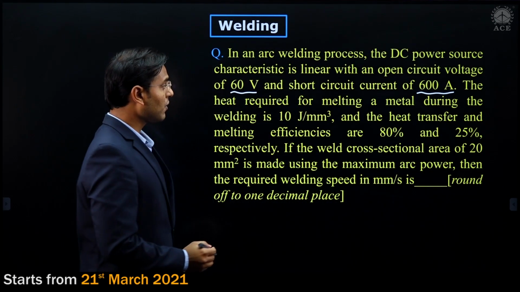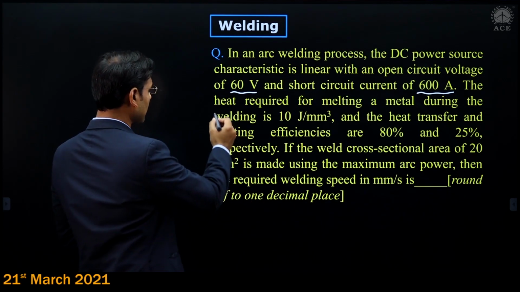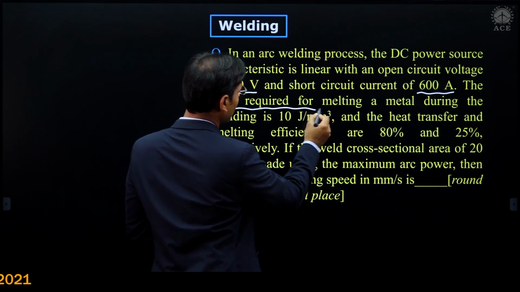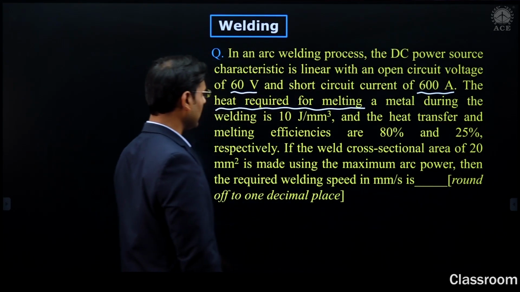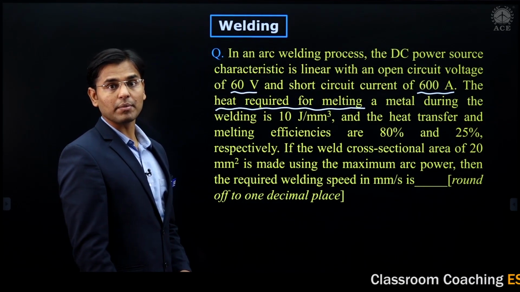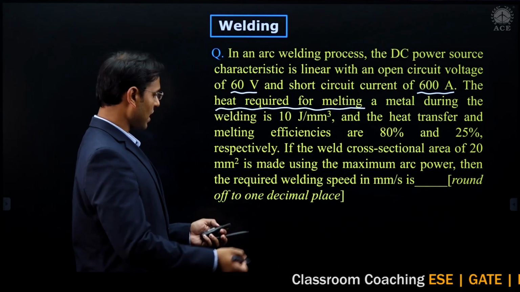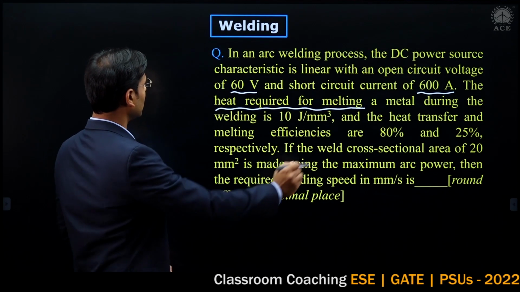The heat required for melting, just see, very important, the heat required for melting a metal during the welding is 10 joule per millimeter cube. Heat required for melting means it is the small u.